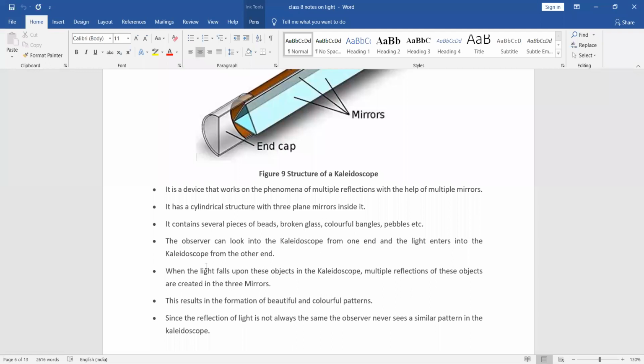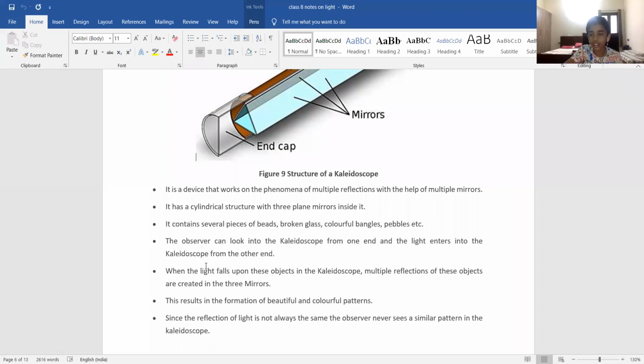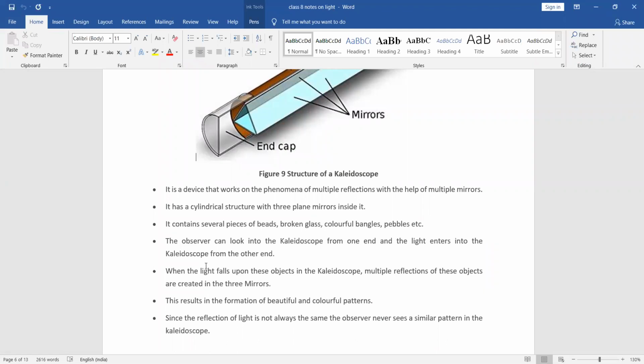in 3 mirrors. So in the kaleidoscope, there are objects. What are the objects in this kaleidoscope? Mirror. What are the objects there in the kaleidoscope? Beads, colorful bangles. Very good. Pebbles. So these are all the things which we provide inside the kaleidoscope. When we look into the kaleidoscope, what happens? The colors. That is the color of the glasses and bangles.